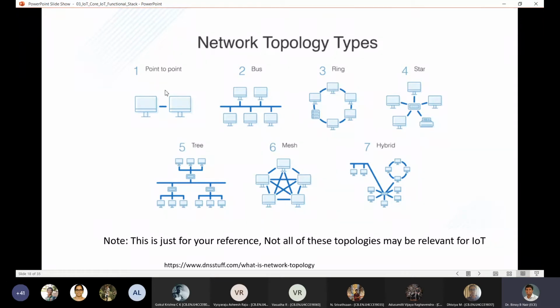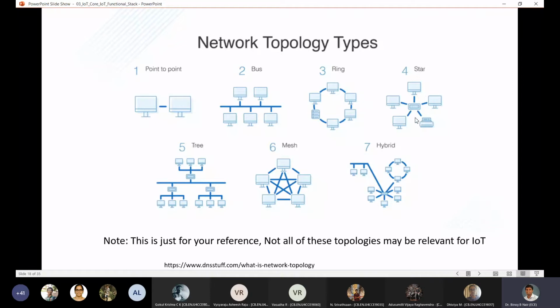Point-to-point safety is the best. I mean, the security will be the highest, but you have a point-to-point connection only. So if this gets cut off, the whole network will be down. Bus, again, everything depends upon central bus. So resources are less required. It's cheaper to implement, but if the central bus goes down, the whole thing will go down. Ring network, again, very little resources are required because the connections are like one-to-one. So if you are using a wired connection, this is very cheap to implement. But again, if one connection breaks, the whole thing will go down.